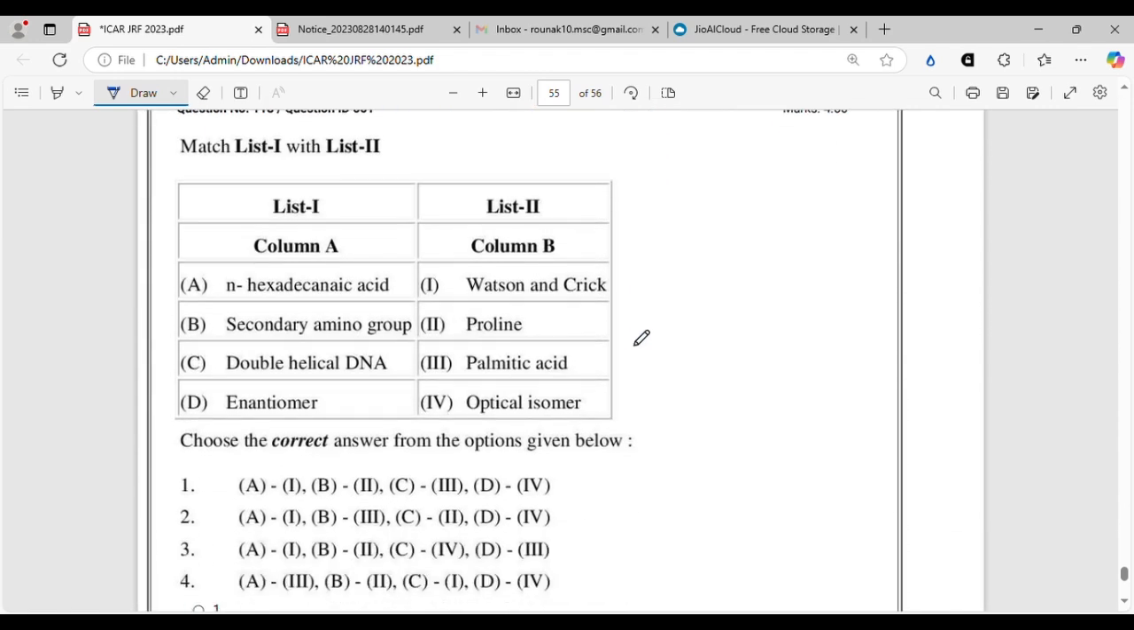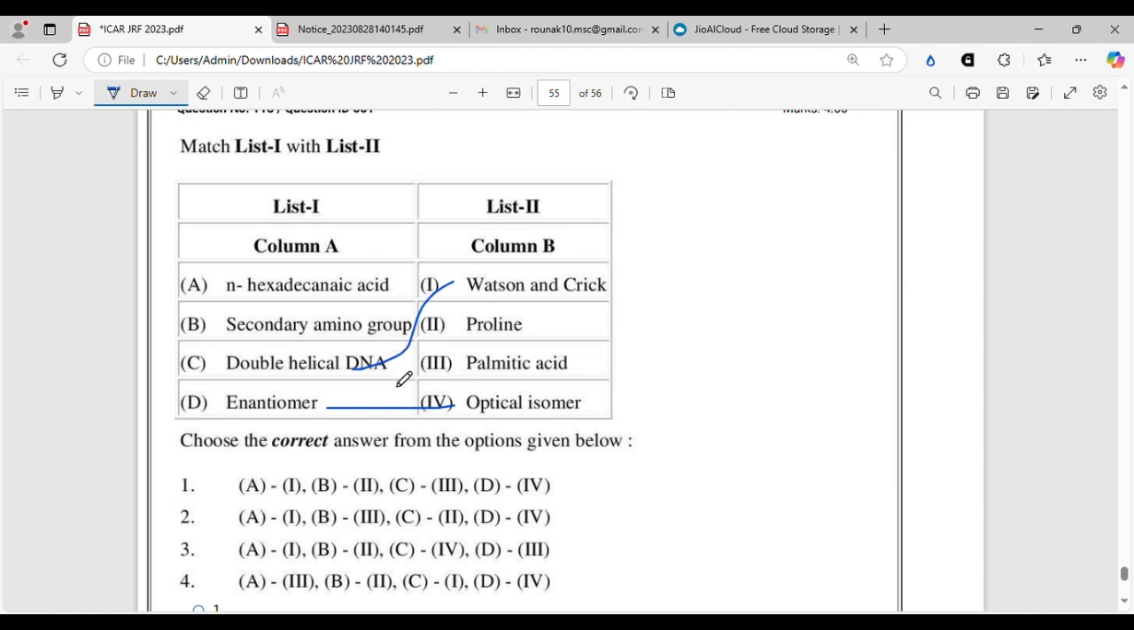This is a match the following where various things are given. You just have to match. There is no specific theme for this question. So we will start with the easiest one. We know double helical DNA was given by Watson and Crick. So everyone knows this. This is the basic general agriculture question. Then enantiomers are nothing but optical isomers. This is also done. And finally, secondary amino group.